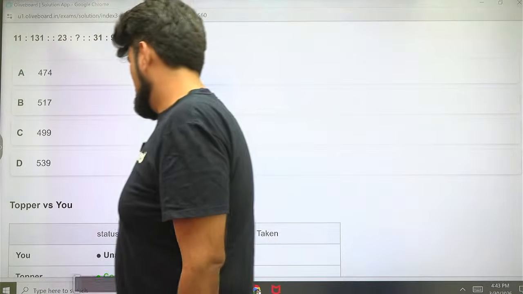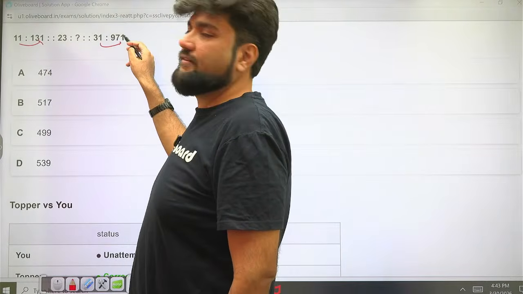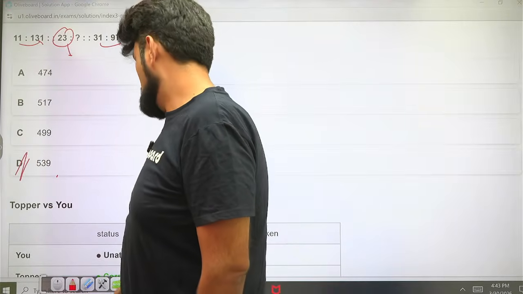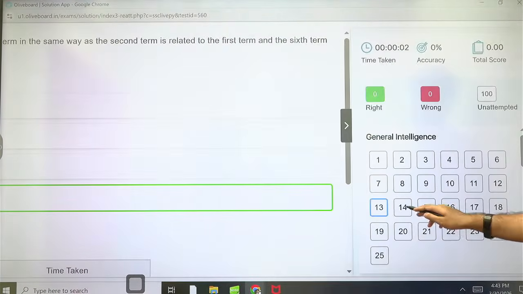11, 131. 11 square plus 10. Observe here. Yes. 31, 971, 961 plus 10. So 23 is 529 plus 10 is 539. Option D. Pretty easy this one is. 16 seconds. Good job. Next.